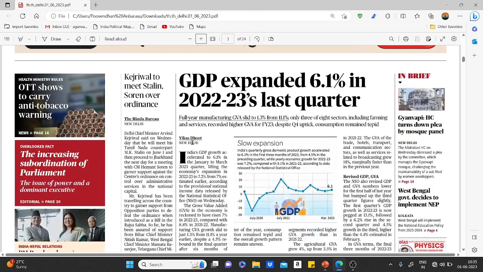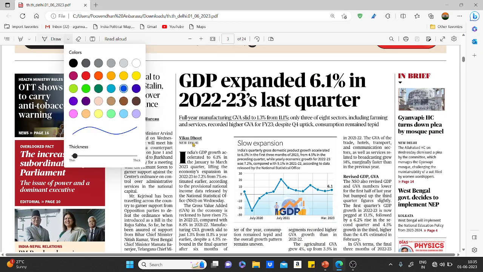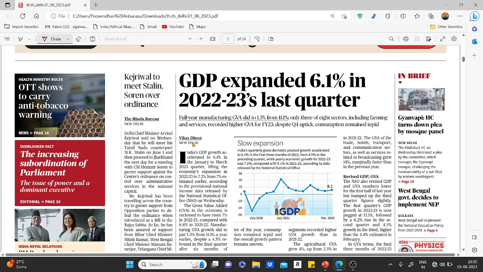The first topic that we are going to discuss is GDP. Related to this GDP, what exactly is the context? GDP expanded 6.1 percent in the 2022-23 last quarter.